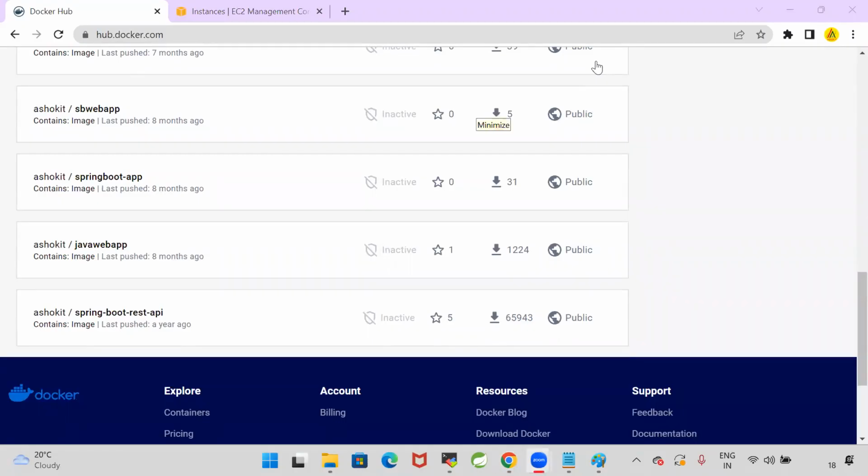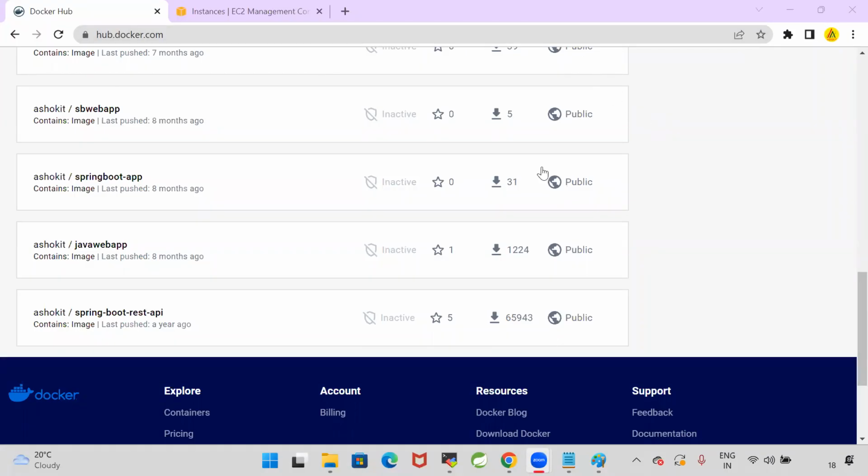Now, do you understand how a container is getting created? Am I installing the Java software to run my application, or is Docker taking care of the Java software to run my application?